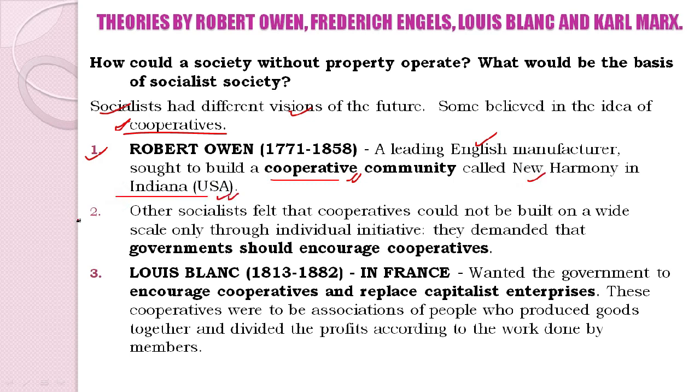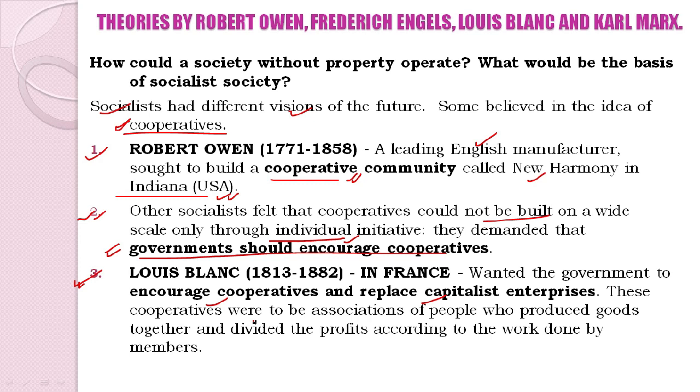But we also see at that point of time that other socialists felt that cooperatives could not be built on a wide scale only through individual initiative. They actually wanted the support of the governments in order to encourage cooperatives. Next we come to learn about Louis Blanc. He belonged to France. He wanted the government to encourage cooperatives and replace capitalist enterprises.